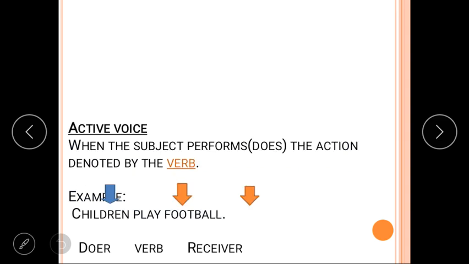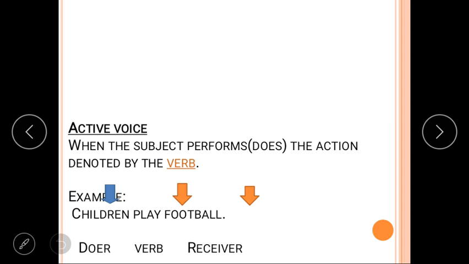Okay, students, now you are thinking about what active voice and passive voice are, and how we construct them. Let me tell you, students, when the subject performs the action denoted by the verb, that sentence is called active voice.